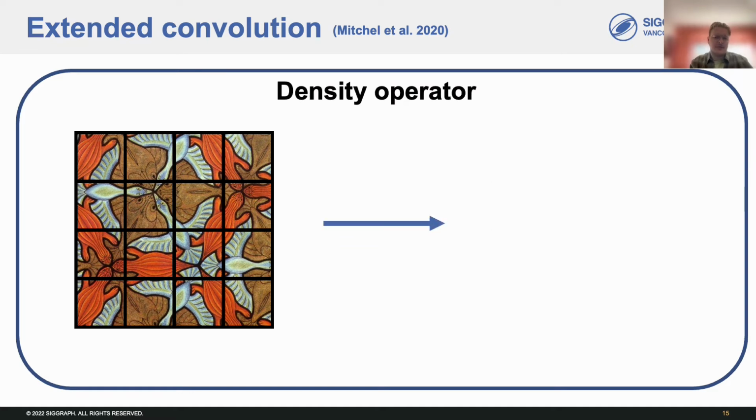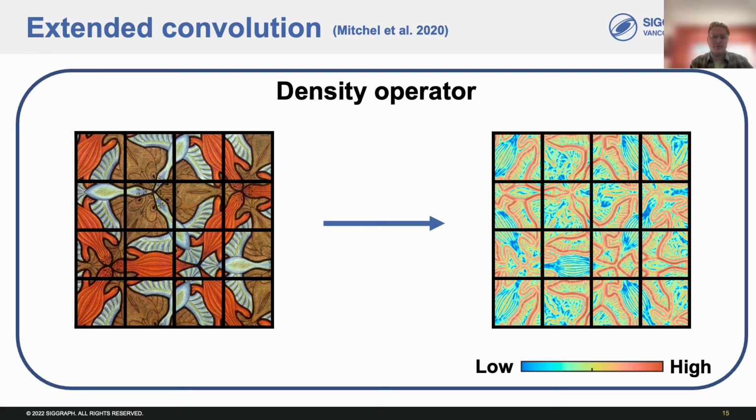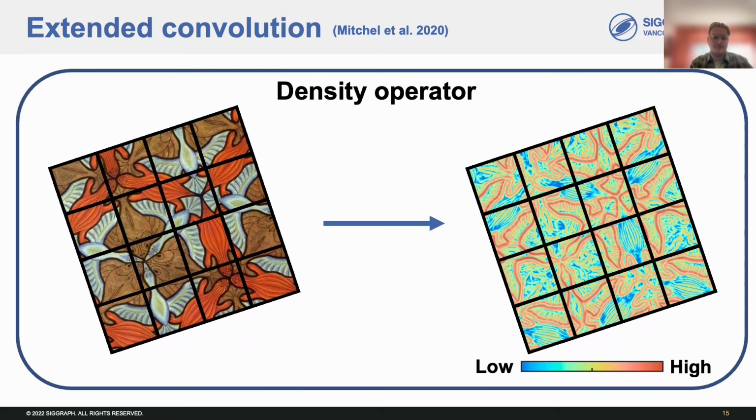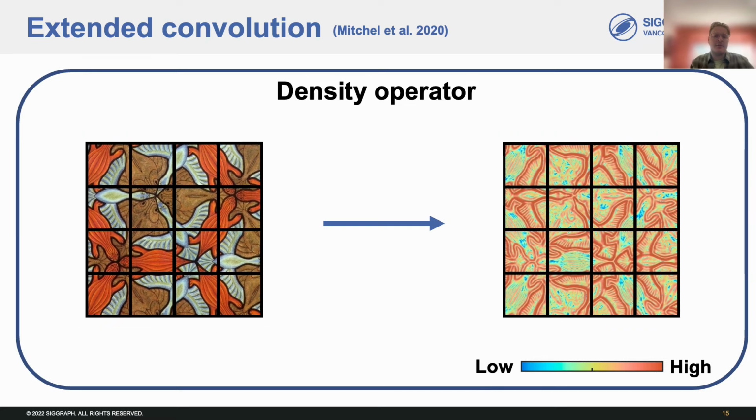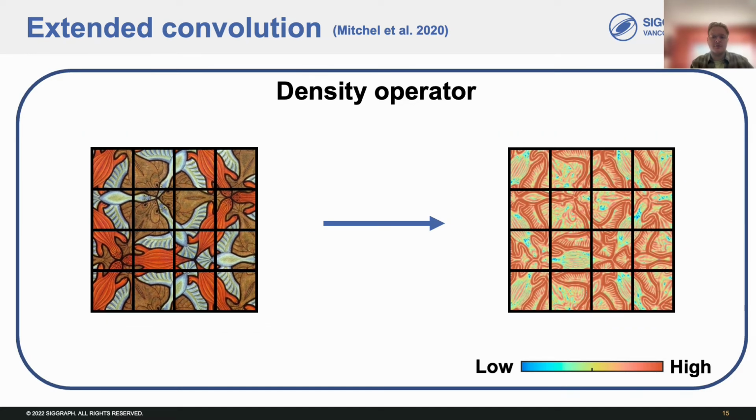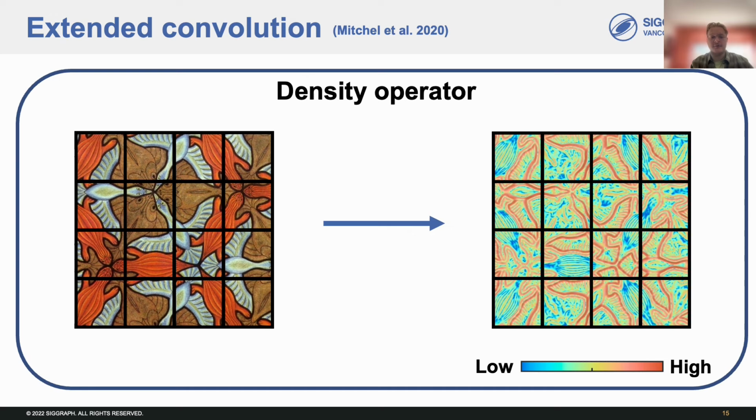Like the frame operator, the density operator also needs to be repeatable up to rotations of the input signal. And while it isn't necessary for rotation equivariance, we also want our density operator to satisfy an additional property. Namely, the density operator needs to scale inversely proportional to the local change in area induced by a transformation. This way, the density distribution controls for the change in area measure when integrating against the aligned filters. To construct this operator, we can use the squared gradient magnitudes, which scale inversely proportional to the change in local areas.